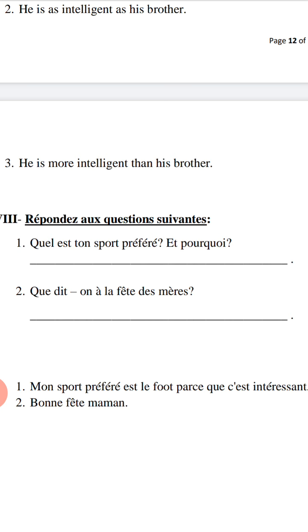You can mention other answers. You can say, mon sport préféré est le tennis parce que c'est amusant. You can say also, je préfère le volley. Je préfère le basket. You can mention a reason: parce que c'est intéressant, c'est amusant. Ce n'est pas ennuyeux, it's not boring.